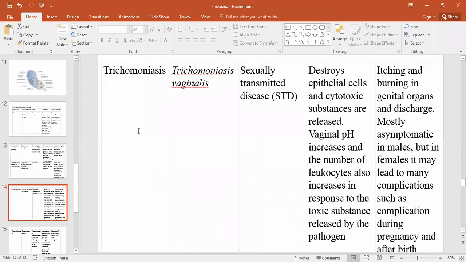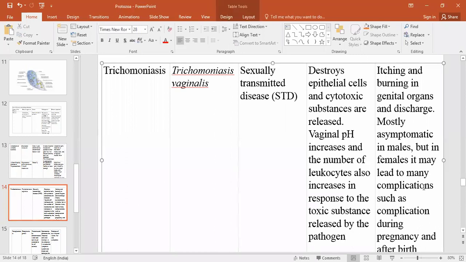The next one is trichomoniasis, which is caused by Trichomonas vaginalis. It is a sexually transmitted disease. What is the pathogenesis? It destroys the epithelial cells, cytotoxic substances are released, vaginal pH increases, and due to the increase in pH the number of leukocytes also increases, in response to the toxic substances released by the pathogens.